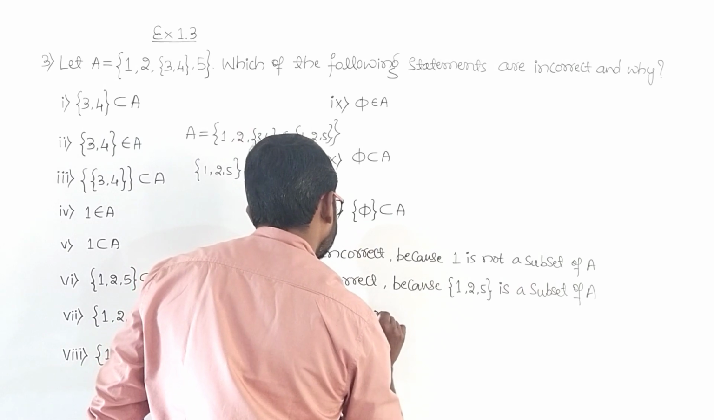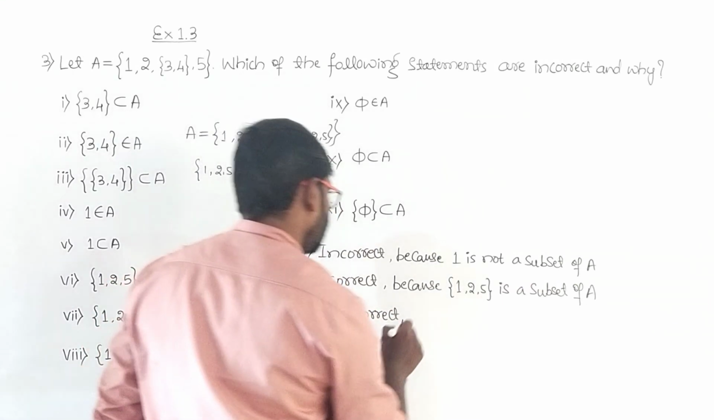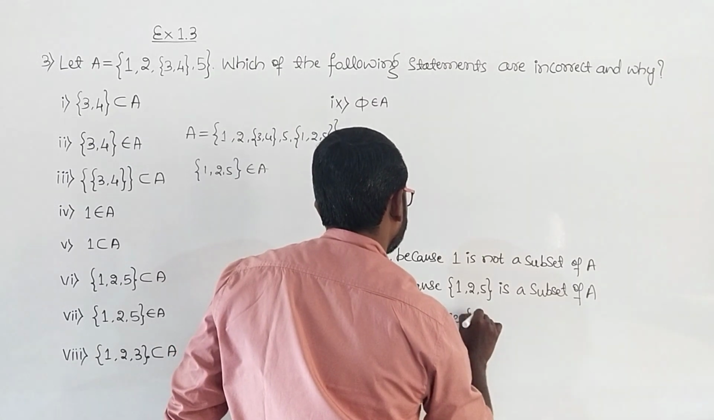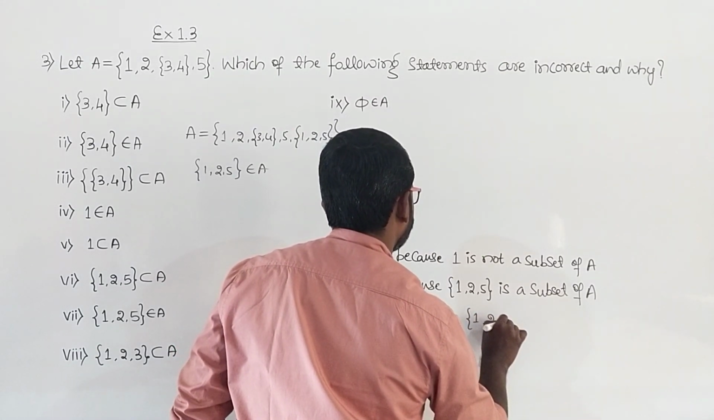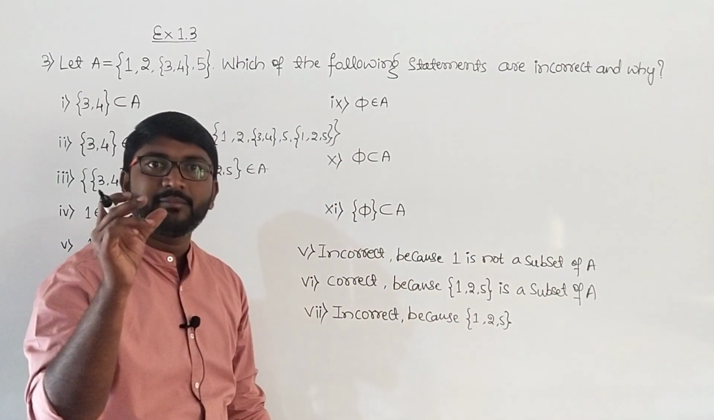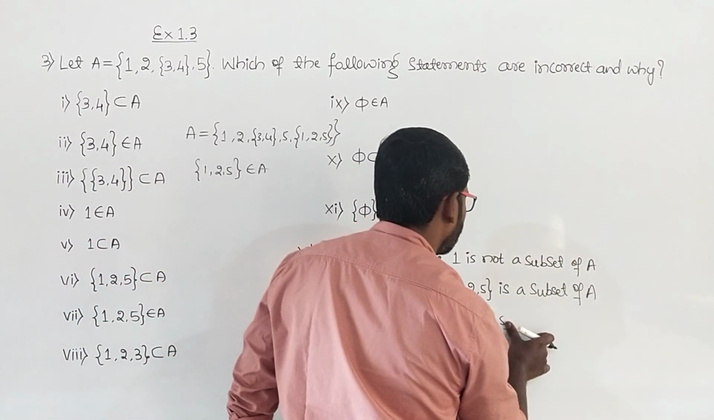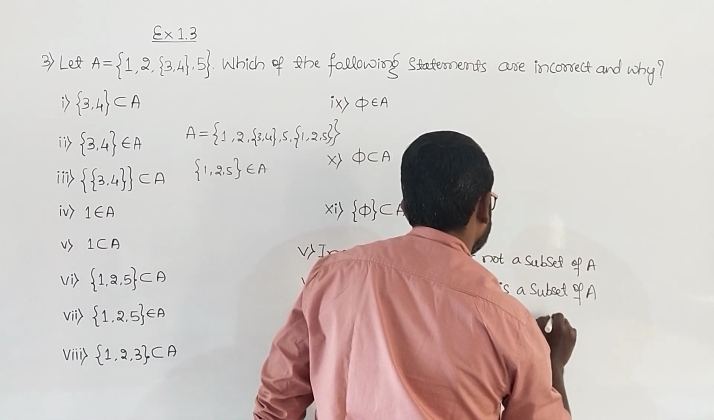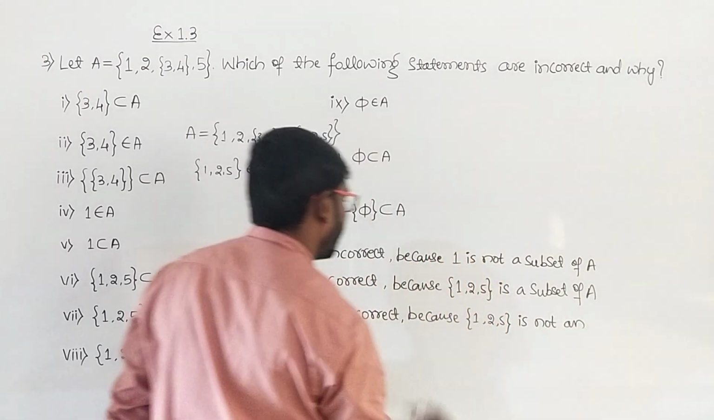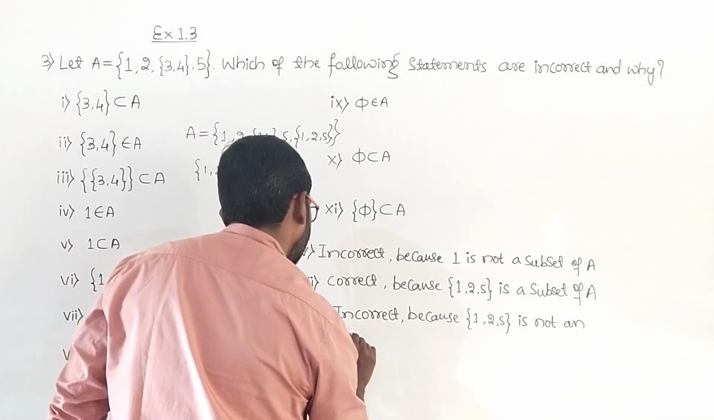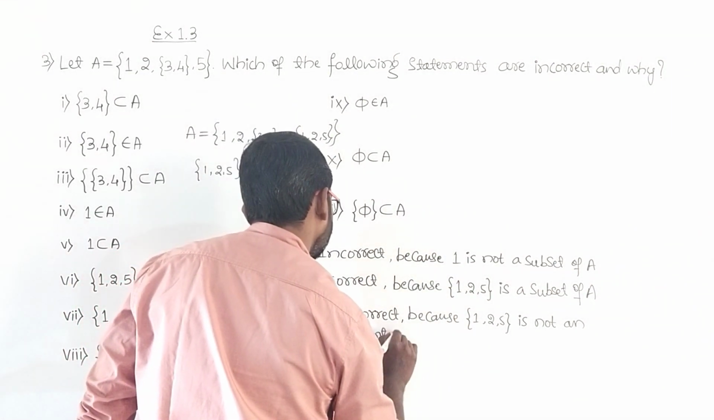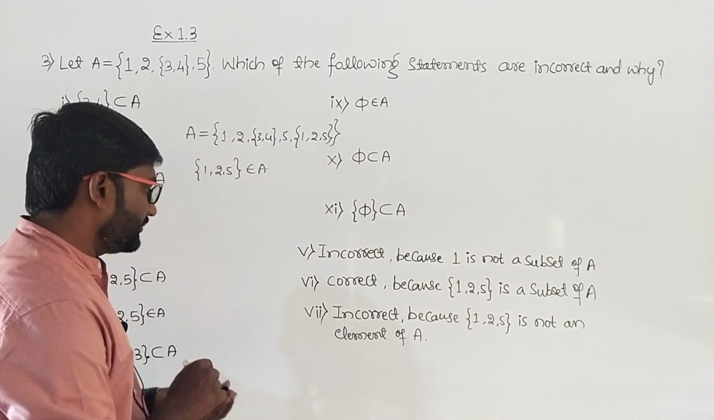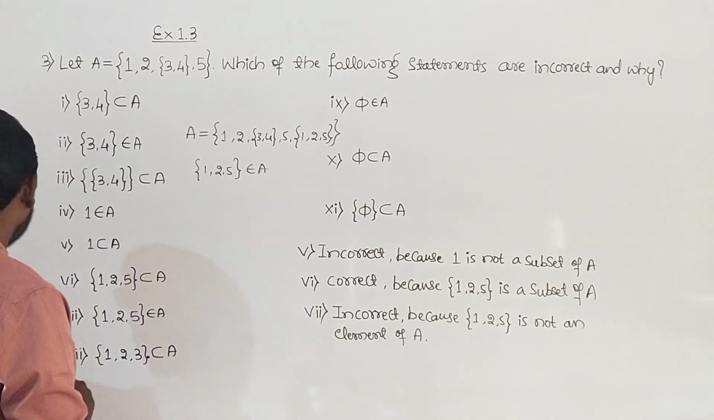It is incorrect because {1, 2, 5} is not an element of A. So note down this and then we'll go for the next one.